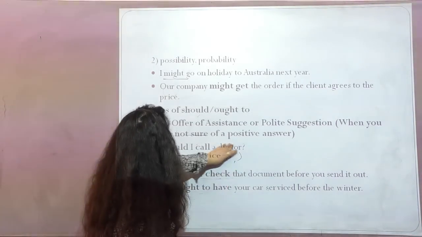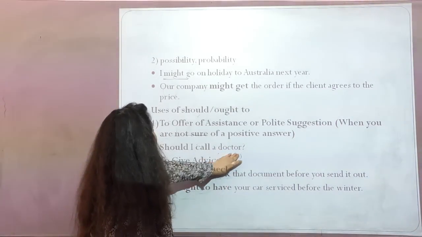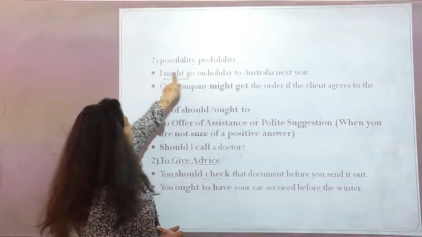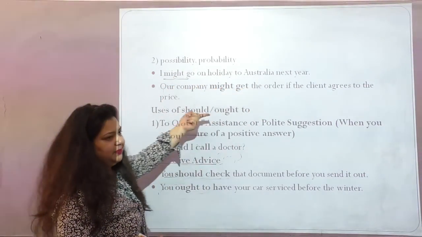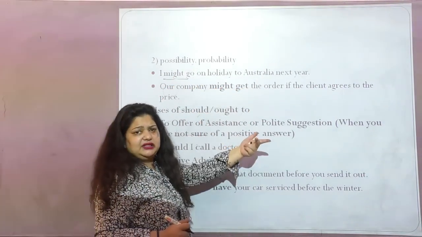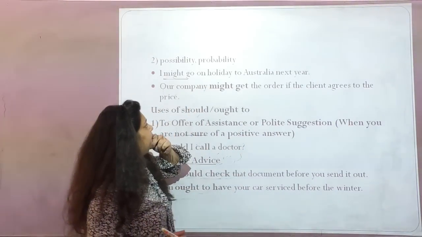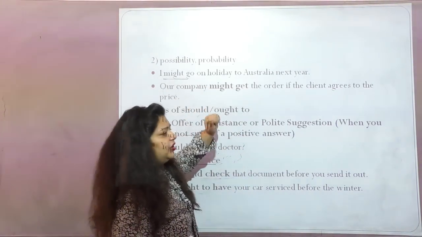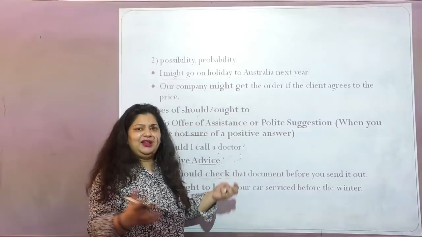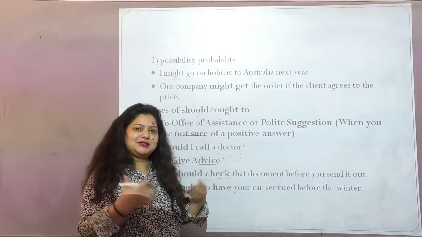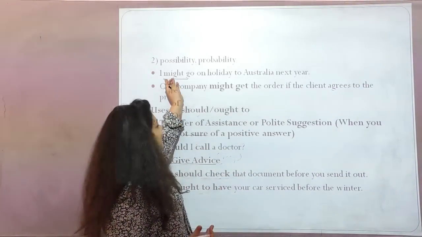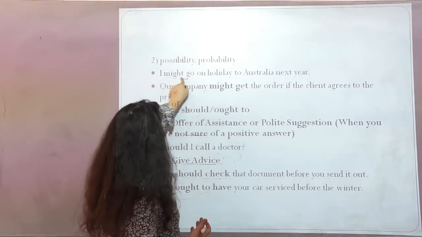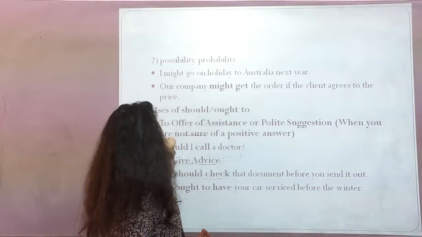Now it is also used for possibilities and probability. Like I've already mentioned, I might go on holidays to Australia next week. So this is the possibility, or maybe the chances are very, very less that I might go to Australia next week. I'm sure many of us would be planning so many places to visit next year, right? So all these plannings could be in the might state. So I might go on holidays to Australia next week.